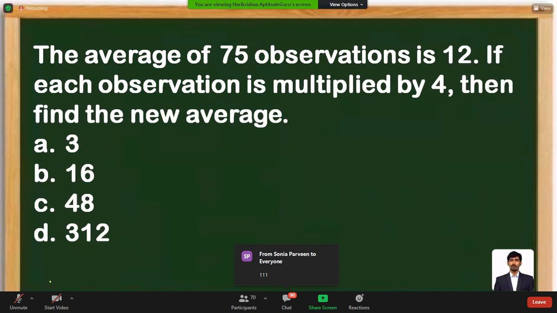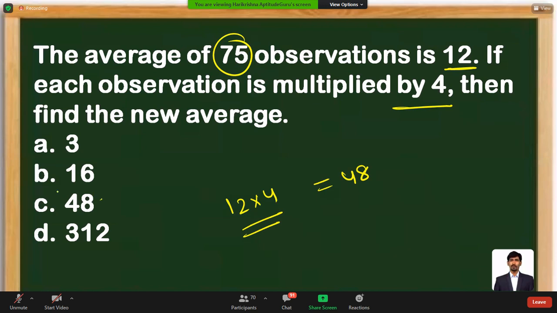So the question may be like this. Average of 75 observations is 12. If each observation is multiplied by 4, what is the new average? If each observation is multiplied by 4, it means the new average is also multiplied by 4. It's going to be 12 into 4, that's going to be 48, available as option C.